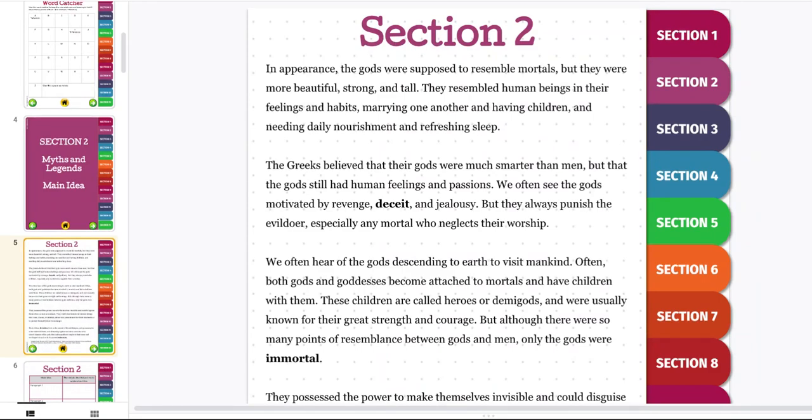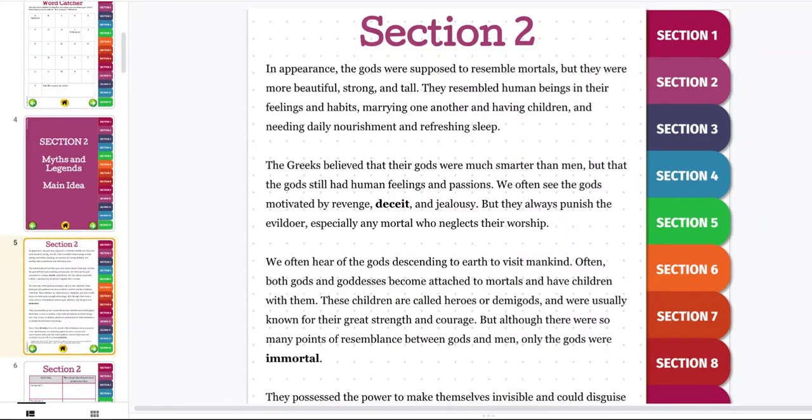If you want to follow along in your book, it's the first page. In appearance, the gods were supposed to resemble mortals, but they were more beautiful, strong, and tall. They resembled human beings in their feelings and habits, marrying one another and having children, and needing daily nourishment and refreshing sleep. The Greeks believed that their gods were much smarter than men, but that the gods still had human feelings and passions. We often see the gods motivated by revenge, deceit, and jealousy, but they always punish the evildoer, especially any mortal who neglects their worship.